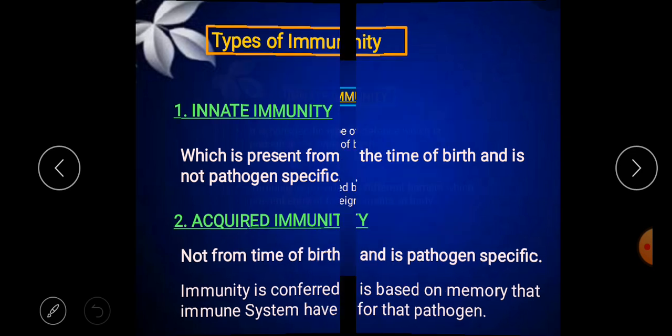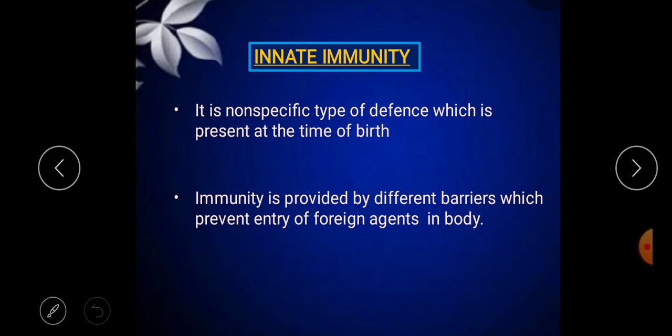The next one is innate immunity. Let us go with a detailed study of innate immunity and the types of barriers. Just now we discussed that innate immunity is a non-specific type of defense which is present at the time of birth, inborn. It also consists of different barriers which have the capability to stop unwanted foreign matter from entering the body.